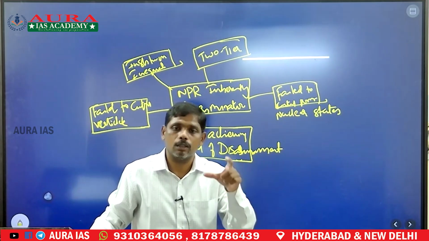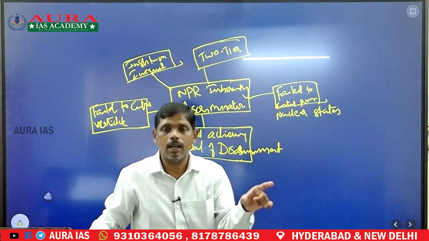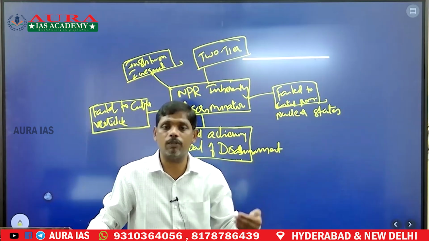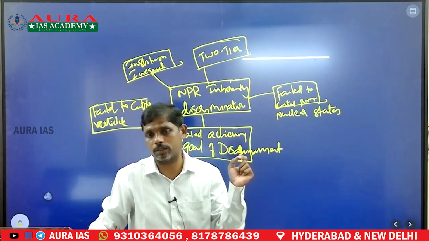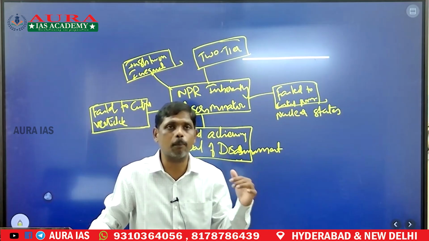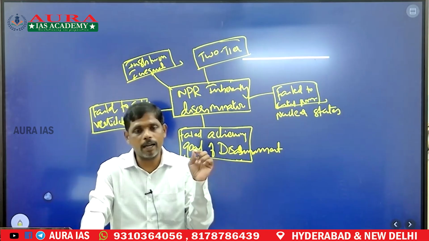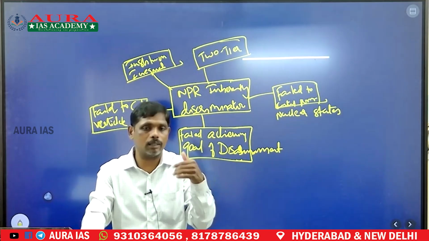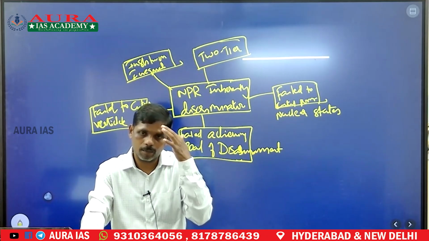So though the question is in a negative form, our answer, when we are concluding, should be in a positive way. Never go for a negative conclusion. Always go for a positive conclusion, and provide some solutions.